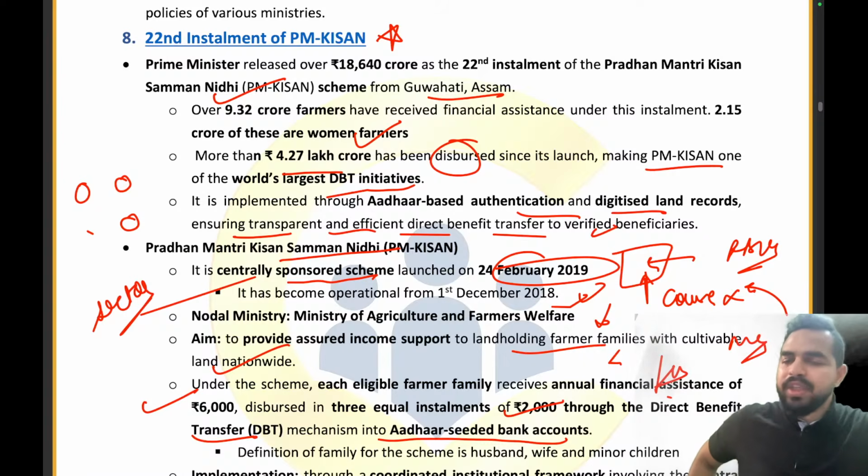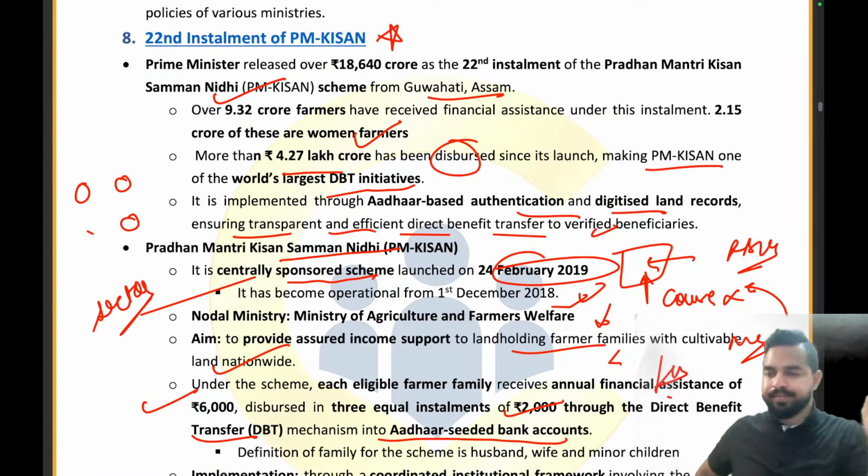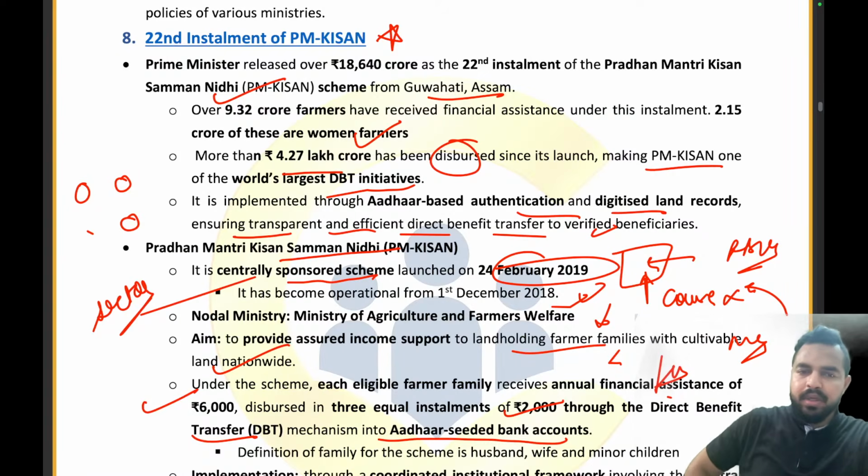In which year was the scheme launched? It was launched on 24th February 2019, and it became operational in 2018. Normally what happens is that a thing becomes operational after the launch, right? But here it became operational before, that is 1st December 2018, and it is a central sector scheme launched on 24th February 2019.